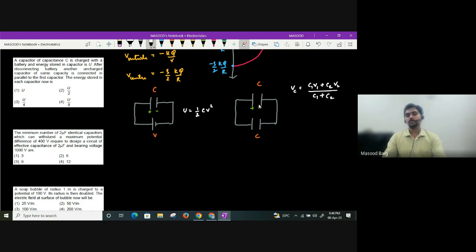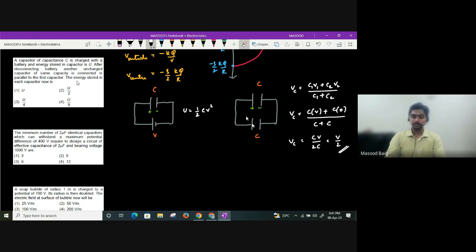As soon as you connect a charged capacitor with an uncharged capacitor, sharing of charge will take place until both of them attain a common potential. So what will the common potential be? C into V, since the first capacitor is charged to V, and the second capacitor is not charged, guys. It is uncharged, so it will not have any potential difference. Divided by C plus C. The common potential will be CV divided by 2C, which turns out to be V by 2. Now this is our common potential.